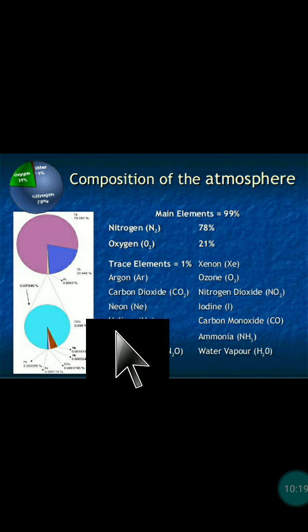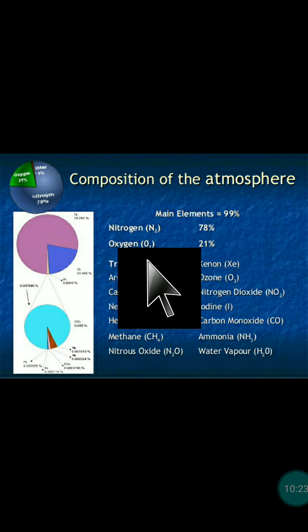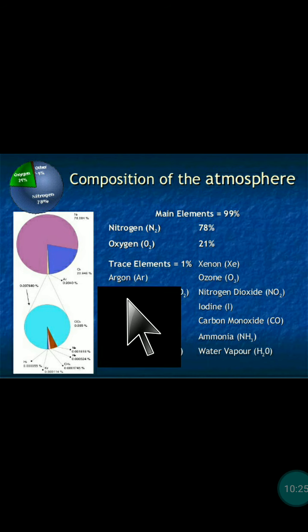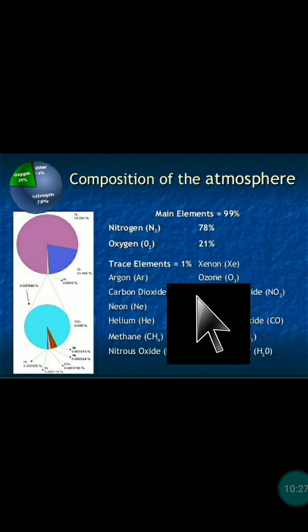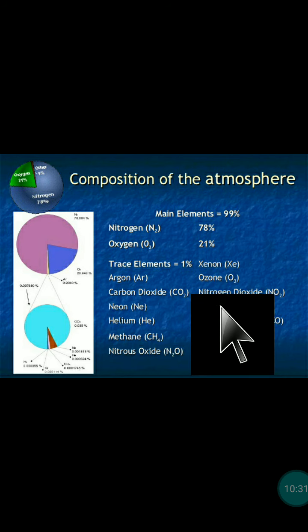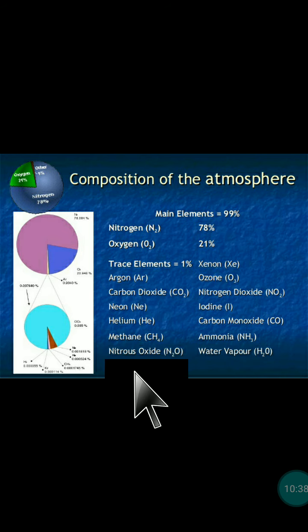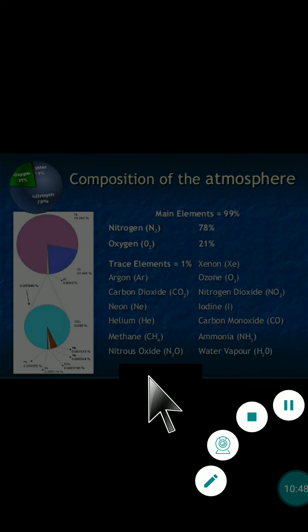So these are the other gases also. Composition of the atmosphere: nitrogen 78%, oxygen 21%, argon a very small amount, carbon dioxide, nitrogen dioxide, neon, iodine, helium, carbon monoxide, methane, ammonia, nitrous oxide, water vapors. These are the different gases also included in the environment, we can say that.